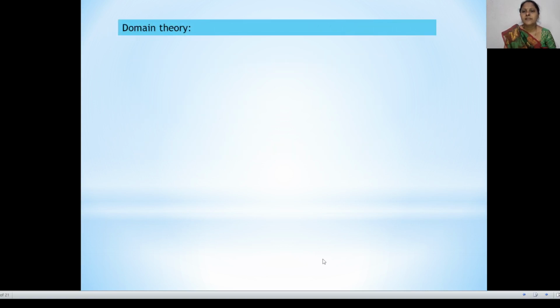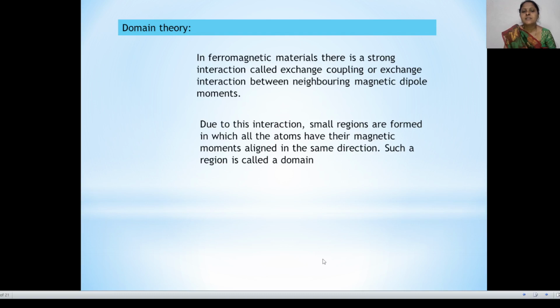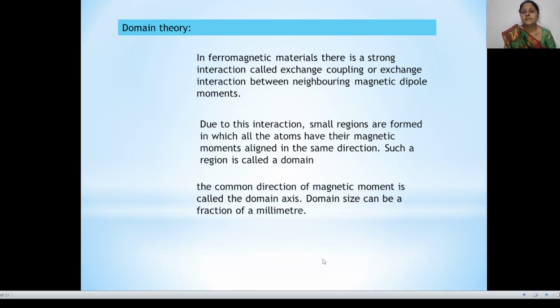Domain theory of ferromagnetism. In ferromagnetic material there is a strong interaction called exchange coupling or exchange interaction between neighboring magnetic dipole moments. Due to these interactions, small regions are formed in which all the atoms have their magnetic moments aligned in the same direction. Such a region is called a domain. The common direction of magnetic moment is called the domain axis. Domain size can be a fraction of a millimeter.